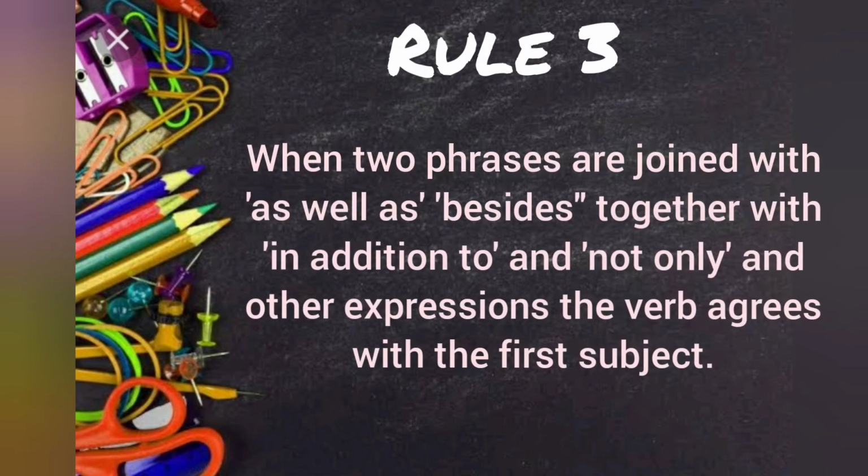Rule number 3. When two phrases are joined with as well as, beside, together with, in addition to and not only and other expression, the verb agrees with the first subject. For example, diamond as well as gold is precious.